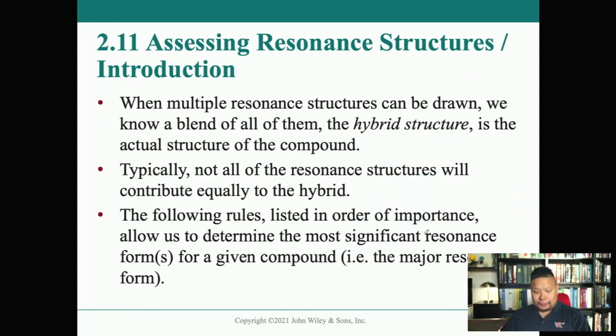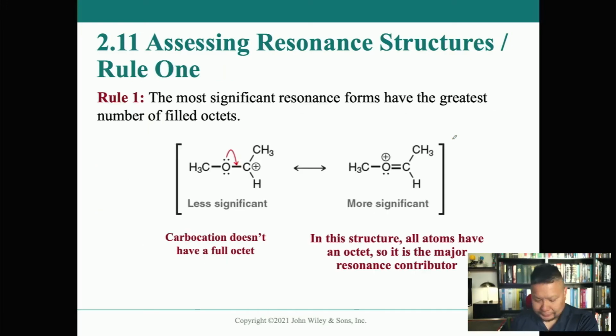All right. So next we need to assess these resonance structures, right? Which is really interesting, because what we're doing now is figuring out what the hybrid structure is. There's some rules for that too, but we did a lot of it in the previous slide, so this is mostly a review. But we really want to beat this into your head so you know how to do resonance structures, because if you can't do a resonance structure, you're not going to be able to do an electron pushing reaction, and that's what the rest of the semester is about. It's very much about practicing using arrows to push electrons. So here we go.